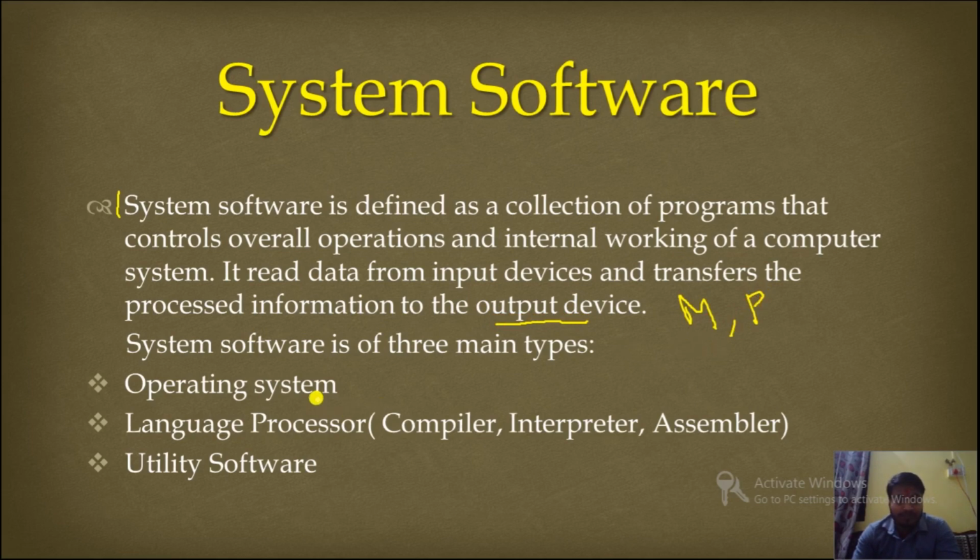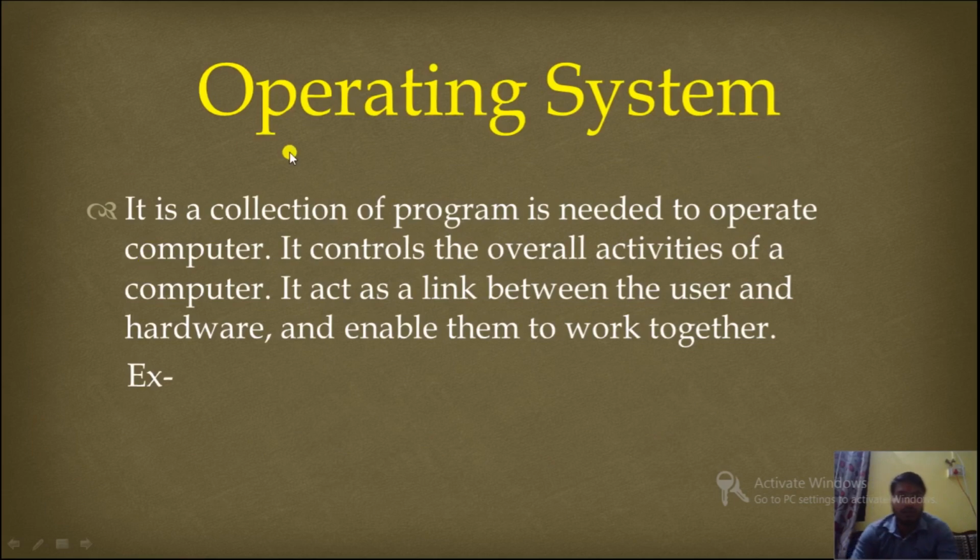Now system software is of three main types. First, operating system, and this is very important. Second, language processor. In language processor, compiler, interpreter and assembler come. Then utility software. Now come to the operating system. This is also a very important question.